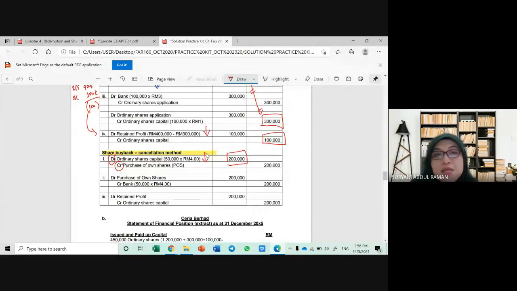Okay, next step is you are going to pay to the shareholders. You dah beli kan, you akan bayar. So you debit the purchase of own shares and you credit bank. So bila you credit bank, menunjukkan you dah bayar lah. Because you buy back, of course you need to pay, right? Okay, so at the end you can see that the purchase of own share will have zero balance because they already write off each other.